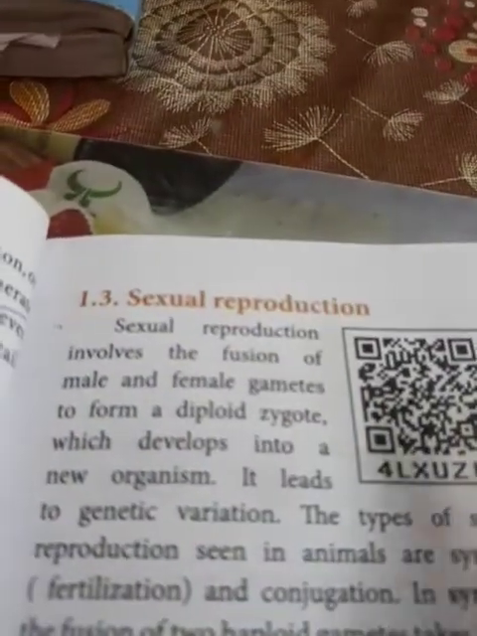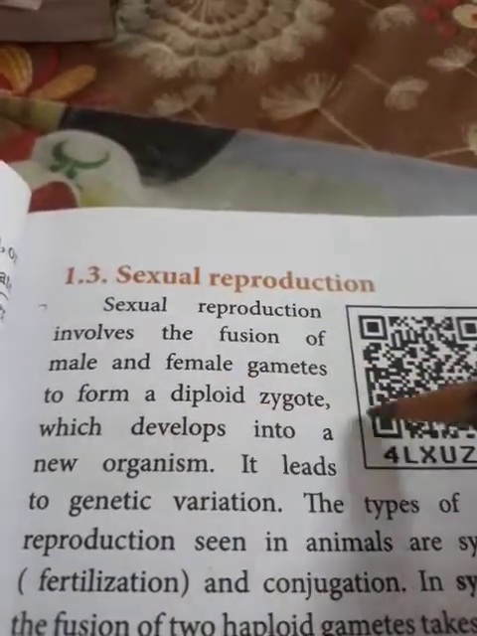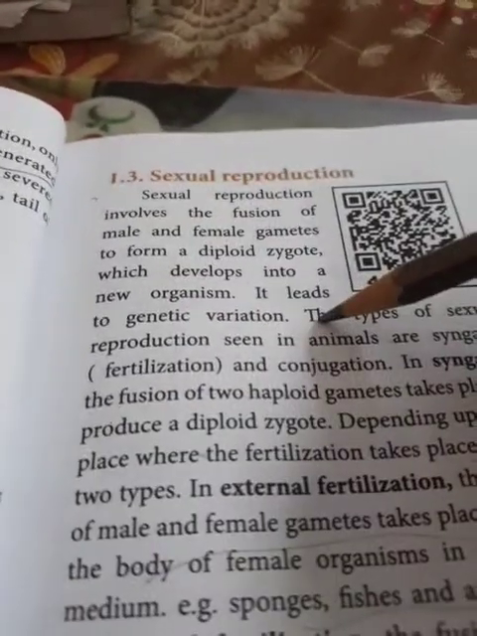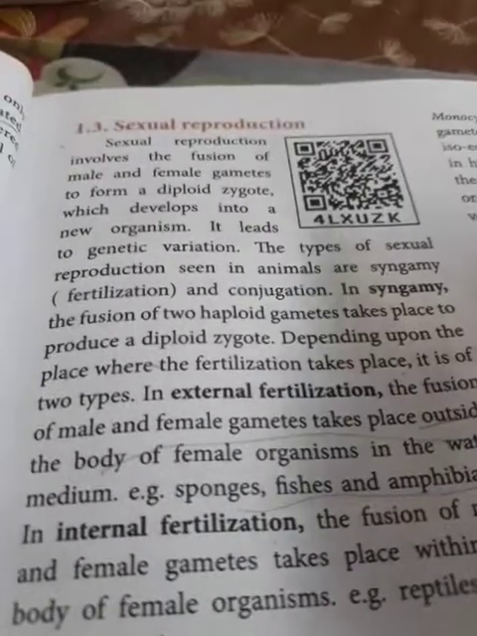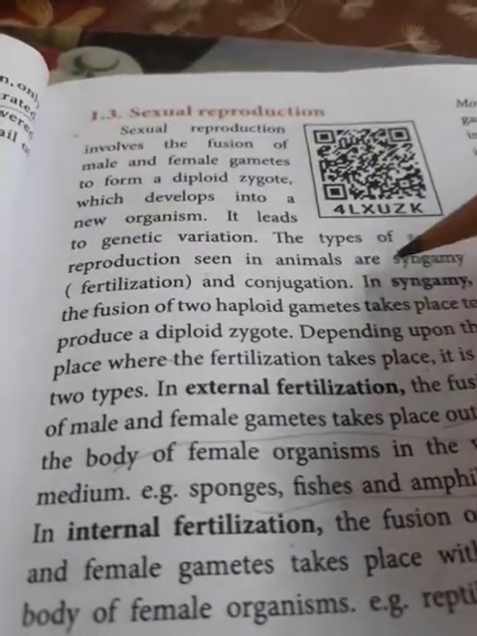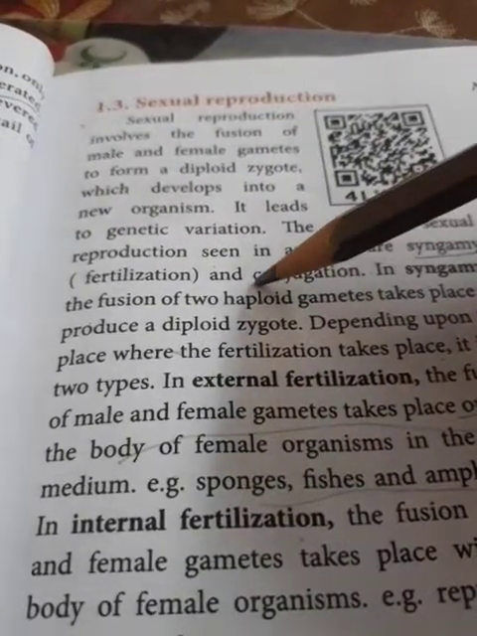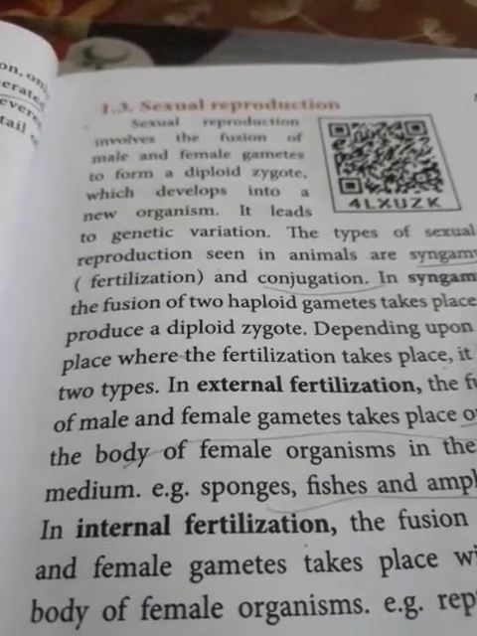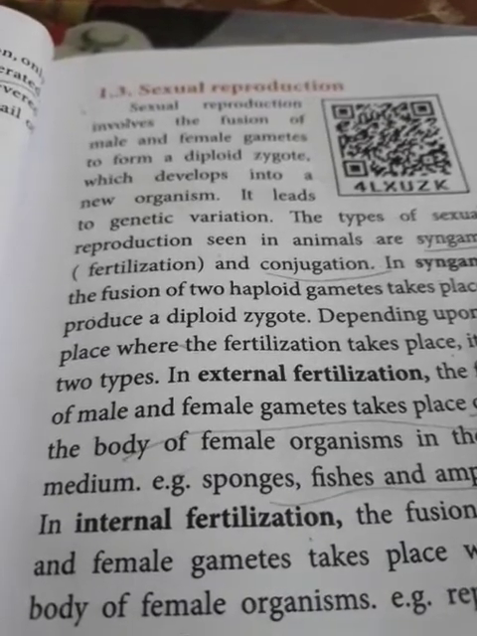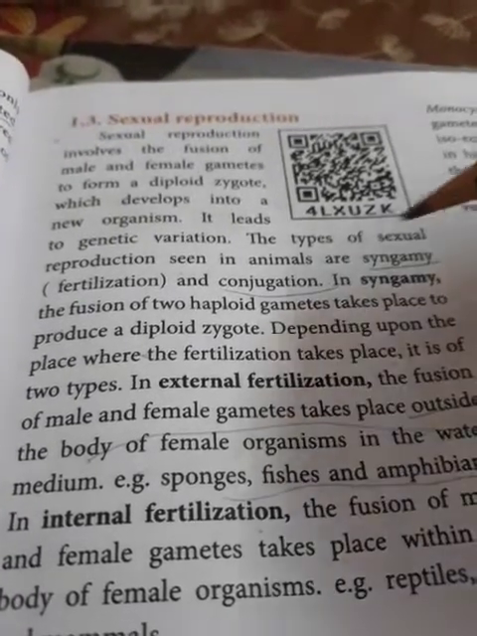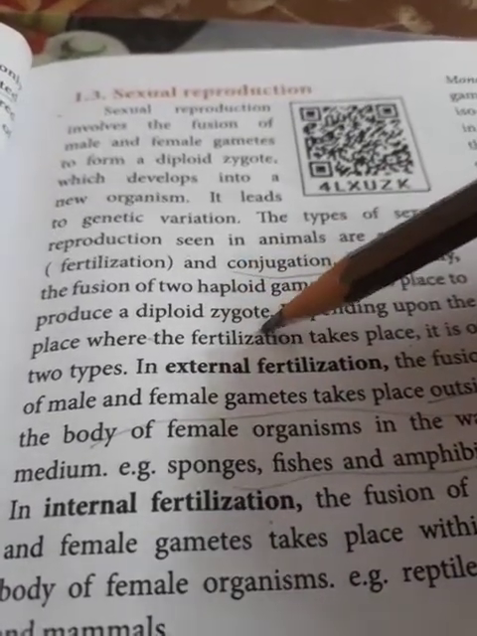Sexual reproduction, as already discussed in botany also, involves the fusion of male and female gametes to form the diploid zygote, which develops into a new organism. It leads to genetic variation. The types of sexual reproduction seen in animals are syngamy, which is called fertilization, and conjugation. Conjugation can be seen in lower groups of animals such as amoeba and paramecium, and in bacteria. In syngamy, the fusion of two haploid gametes takes place to produce the diploid zygote.